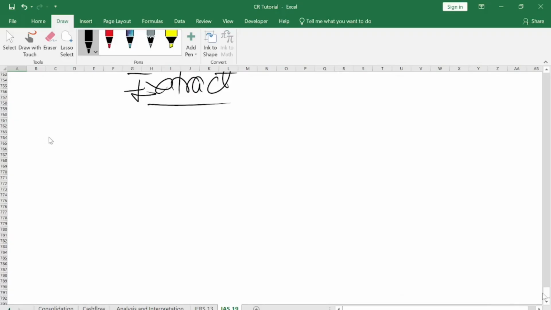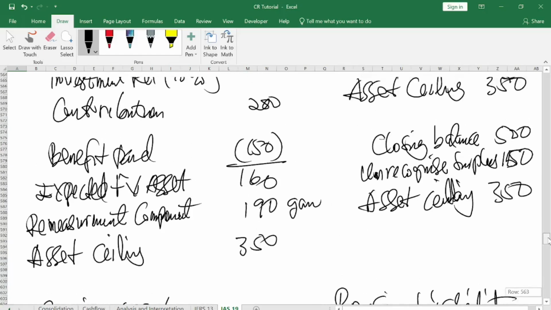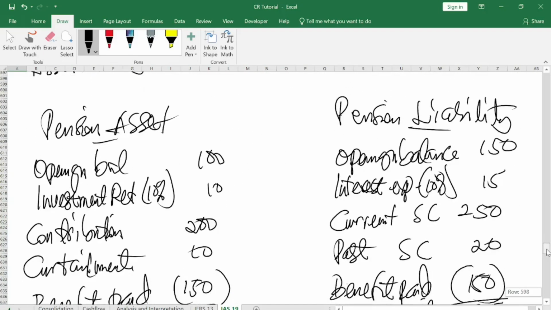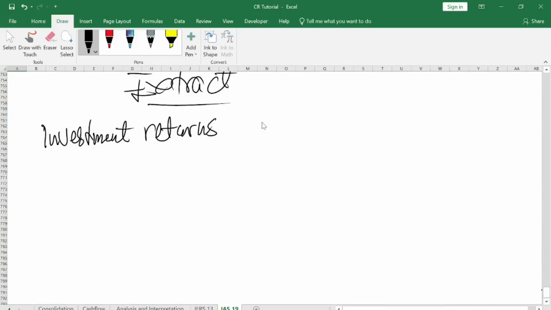You will have your investment returns. How much is your investment returns, when we do the calculation? It's 10. Yes, sir. Now your interest expense, how much? 15.